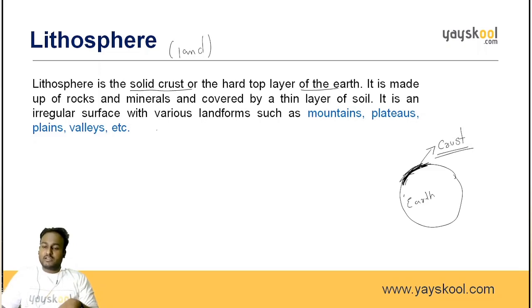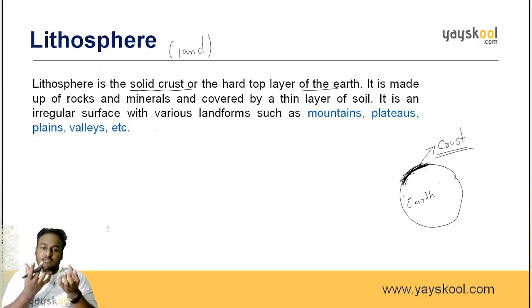It is solid. When you watch the globe, you observe some green and blue patches. The blue patch is all the oceans, and the green patch is the continent, the land where we live. So the lithosphere is the land. It is solid only. The ocean floor under the water is also lithosphere.